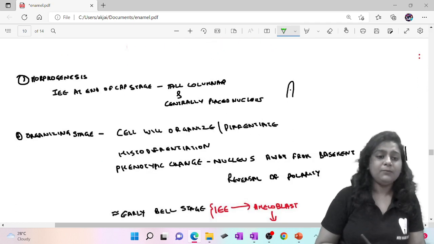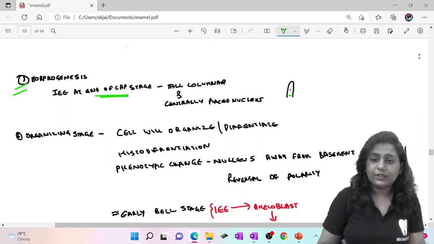Now we'll see the different stages. First is the morphogenic stage. We all know that at the end of the cap stage, the inner enamel epithelium, so inner enamel